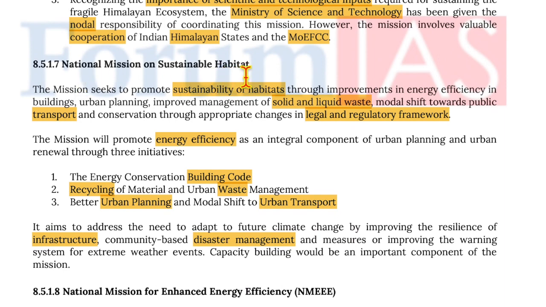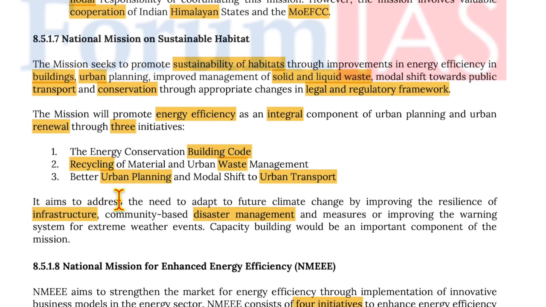Moving on to National Mission on Sustainable Habitat. The mission seeks to promote sustainable habitat through improvements in energy efficiency in buildings, urban planning, improved management of solid and liquid waste, modal shift towards public transport and conservation through appropriate changes in legal and regulatory framework. The mission will promote energy efficiency as an integral component of urban planning and urban renewal through 3 initiatives. The 3 initiatives are the Energy Conservation Building Code, recycling of material and urban waste management, better urban planning and modal shift to urban transport.